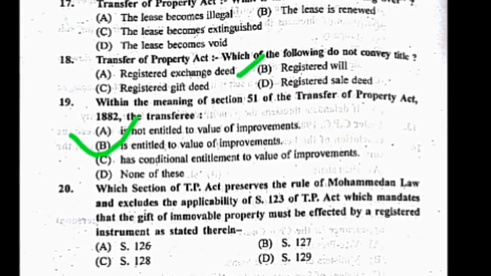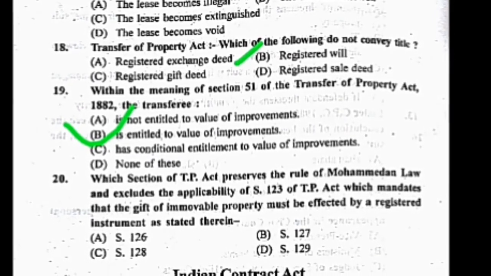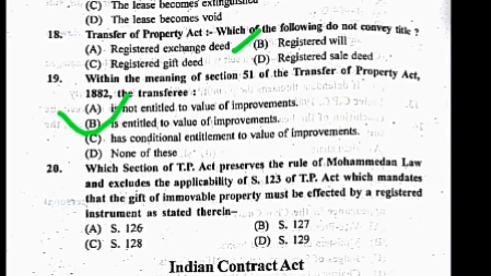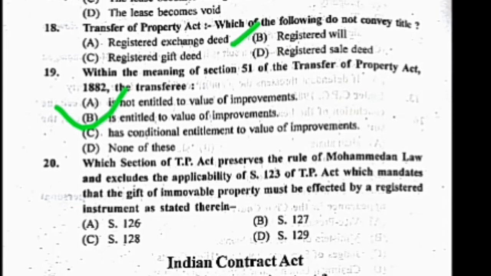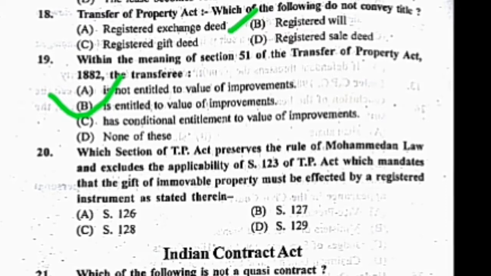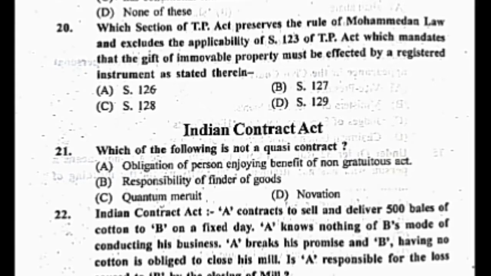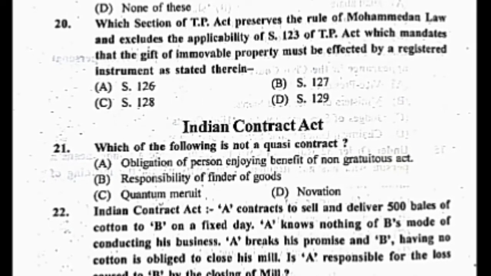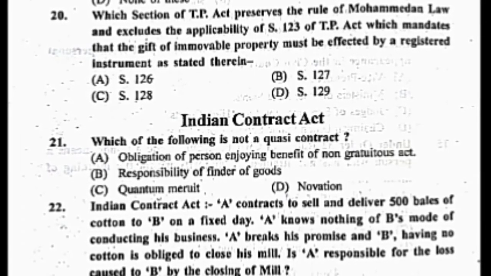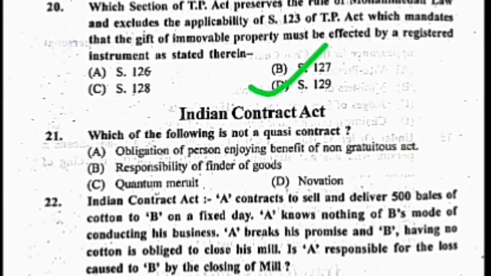Now the question number 20. Which section of TP Act preserves the rule of Mohammedan law and excludes any applicability of section 123 of TP Act, which mandate that the gift of immovable property must be effected by registered instrument as stated therein? Options are A. section 126, B. section 127, C. section 128, and D. section 129. Here the correct answer is D. section 129.